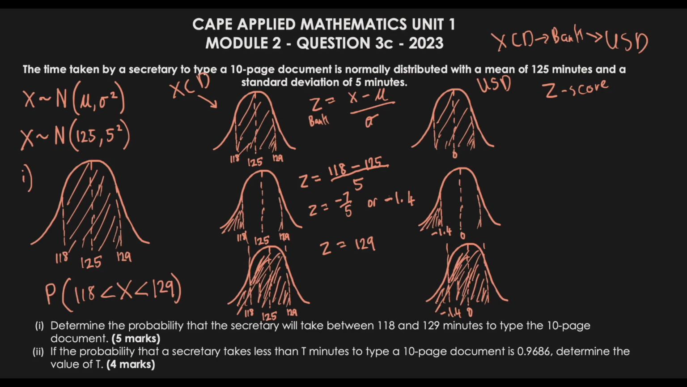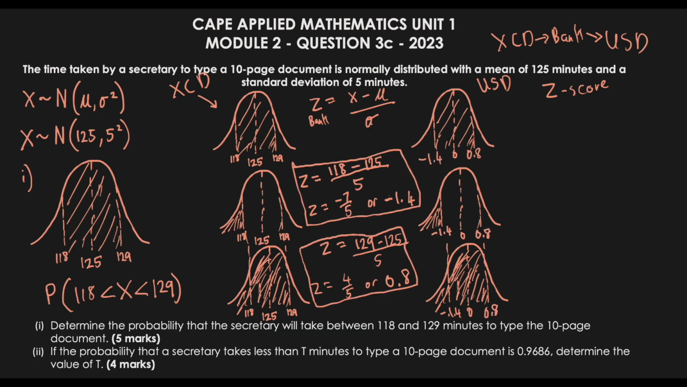Remember we said we'll find the probability for less than 129, and we'll find it for 118, and we'll subtract the probabilities of both of them. So 129 take away 125, divided by 5, would leave us with Z is equal to 4 divided by 5, or 0.8. So that must mean that the value out here in z-score terms is 0.8. Okay, so let's actually go to the Z bank and see what we get.